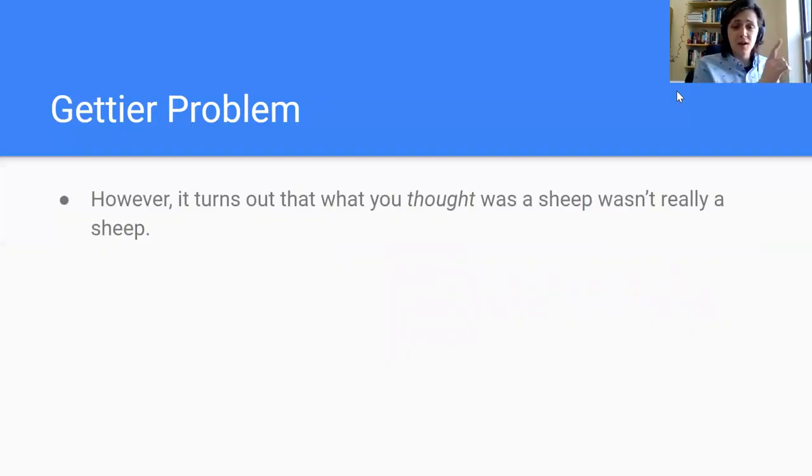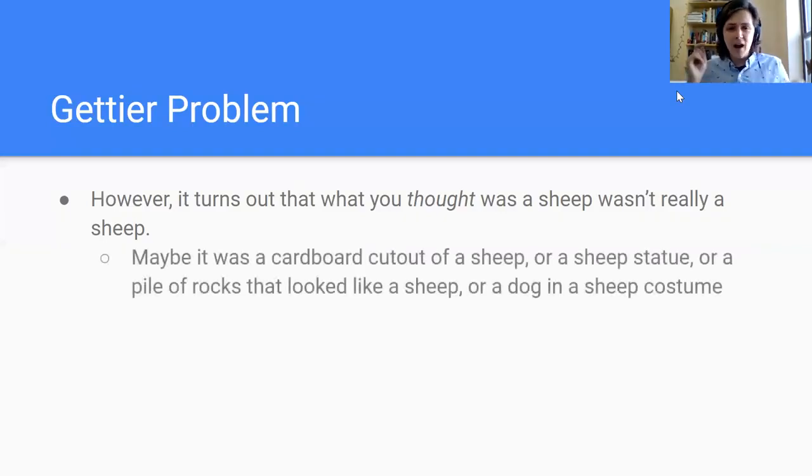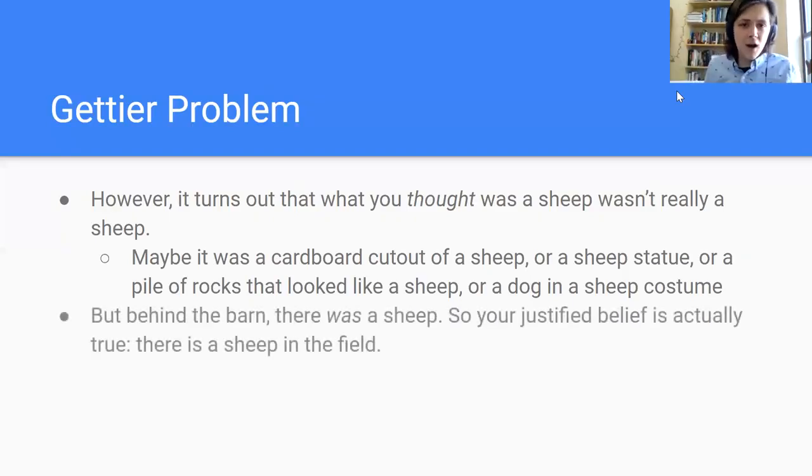But it turns out that what you thought was a sheep wasn't really a sheep. Maybe it was a very clever cardboard cutout of a sheep, or a sheep statue painted realistically, or a pile of rocks that looked like a sheep, or a dog in a sheep costume. You know how they make costumes for dogs now? A very believable, high-budget, Hollywood-quality sheep costume. If you see a dog running around in a high-budget sheep costume that looks exactly like a sheep, you are very justified in believing that you saw a sheep.